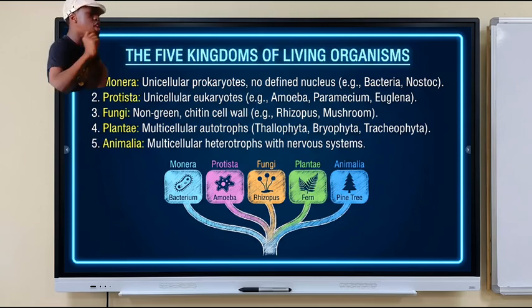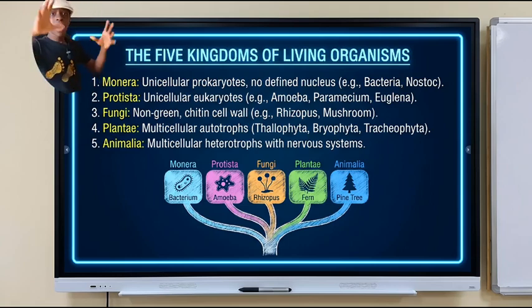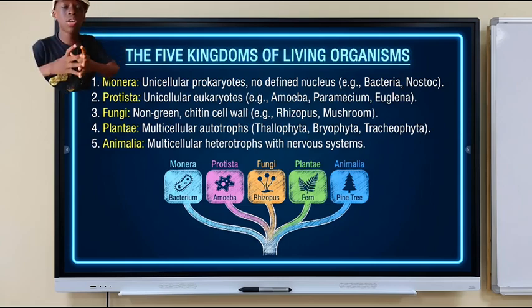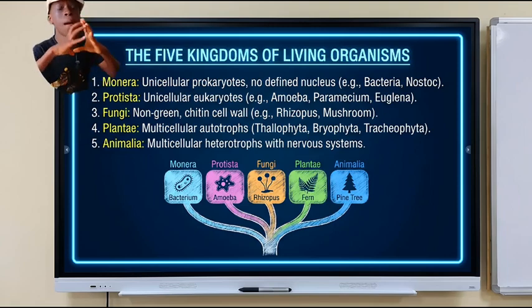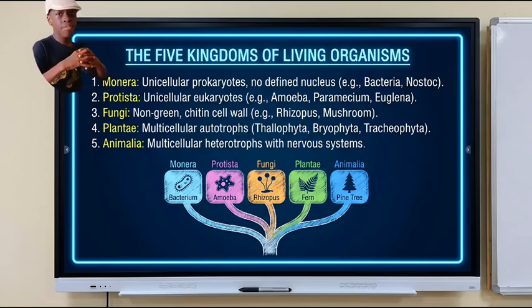They are unicellular prokaryotes with no defined nucleus. The prokaryotes means they don't have a defined nucleus. You know that there is something called a nuclear membrane, which basically covers the nucleus. But the Monera, they don't have a nuclear membrane. The nucleus is basically scattered all over the place. That means it doesn't have a defined nucleus. The examples are bacteria and so on.